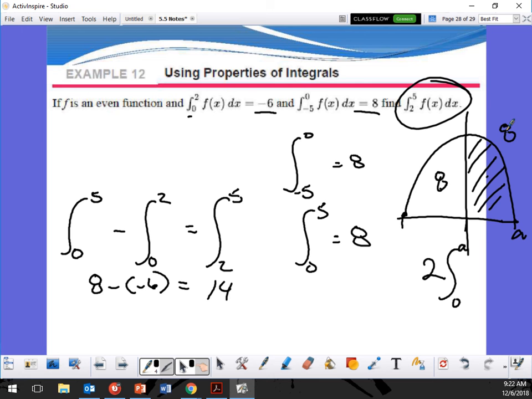They would always tell us that it's an even function, even or odd. Or they might just give you the function, or the shape of the function or something like that. So you'd have to see. All right, you guys ready? Even function. Odd function.